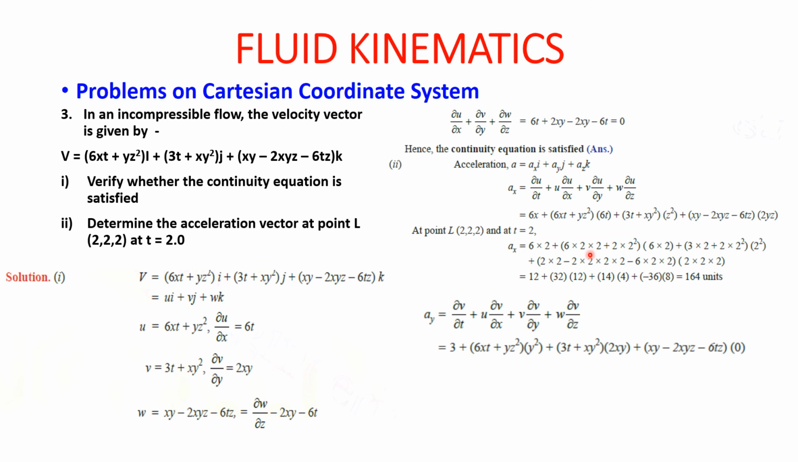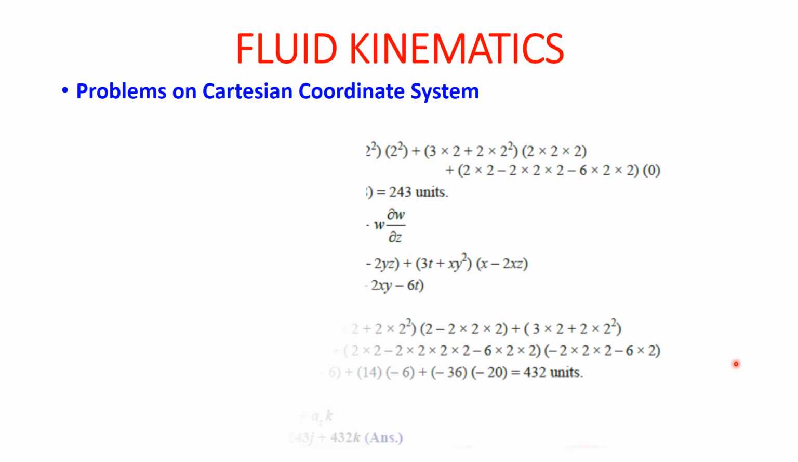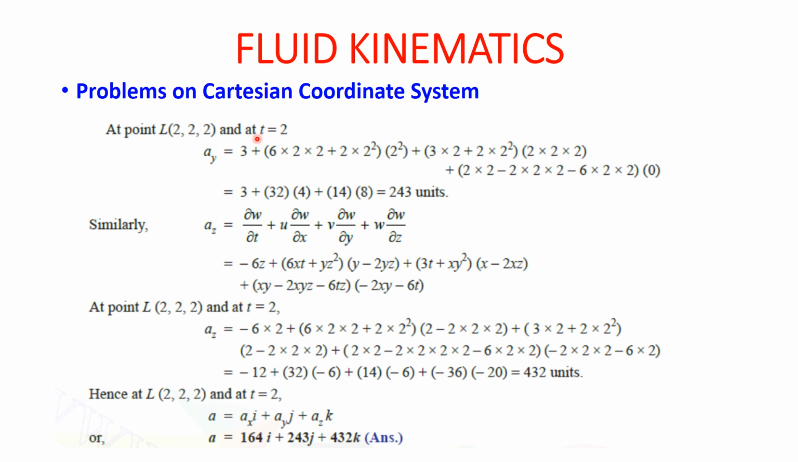Now similarly for ay, it will be ∂v/∂t plus u ∂v/∂x plus v ∂v/∂y plus w ∂v/∂z. So again, if we find out these equations, we get 3 plus 6xt plus yz square, y square plus 3t plus xy square, 2xy, plus xy minus 2xyz minus 6tz, 0. When we evaluate this equation at point 2, 2, 2 and at t equal to 2, ay will be equal to 243 units. So that is the value of ay, 243 units.